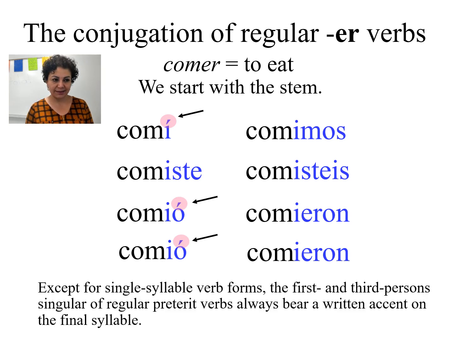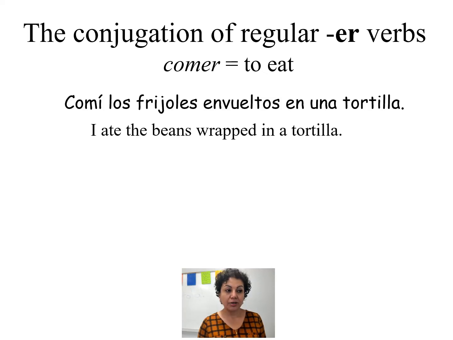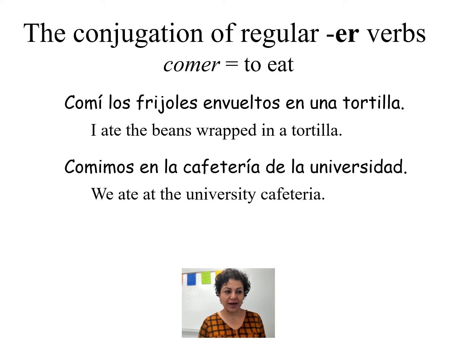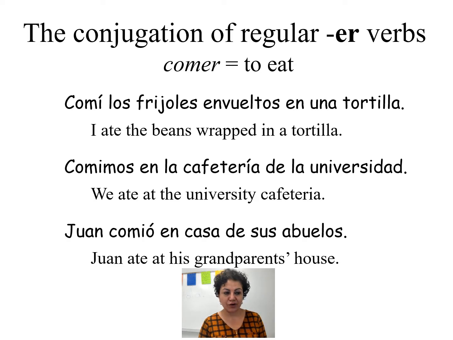Don't forget the accent. Y, iste, yo, imos, istes, yeron. Yo comí frijoles envueltos en una tortilla. Comimos en la cafetería de la universidad. Try to practice sentences using the verbs.